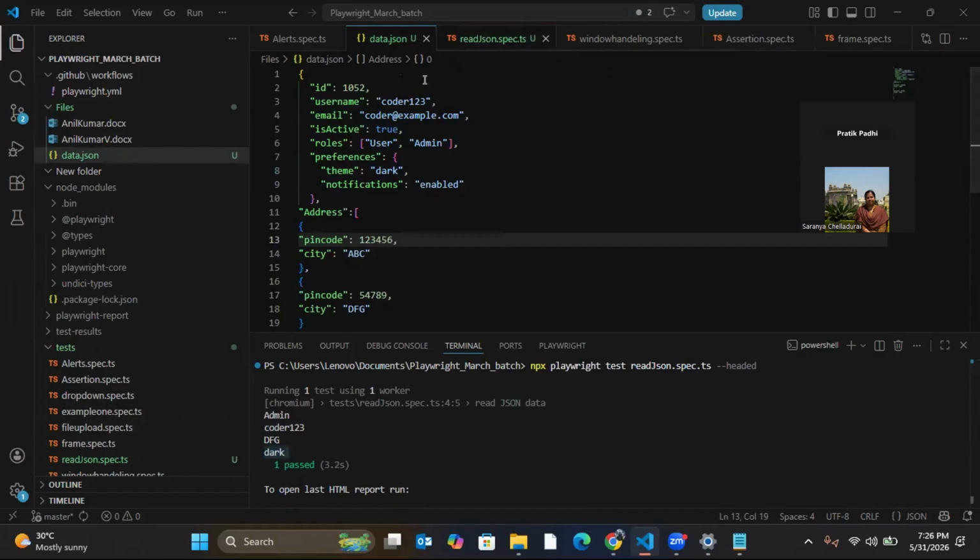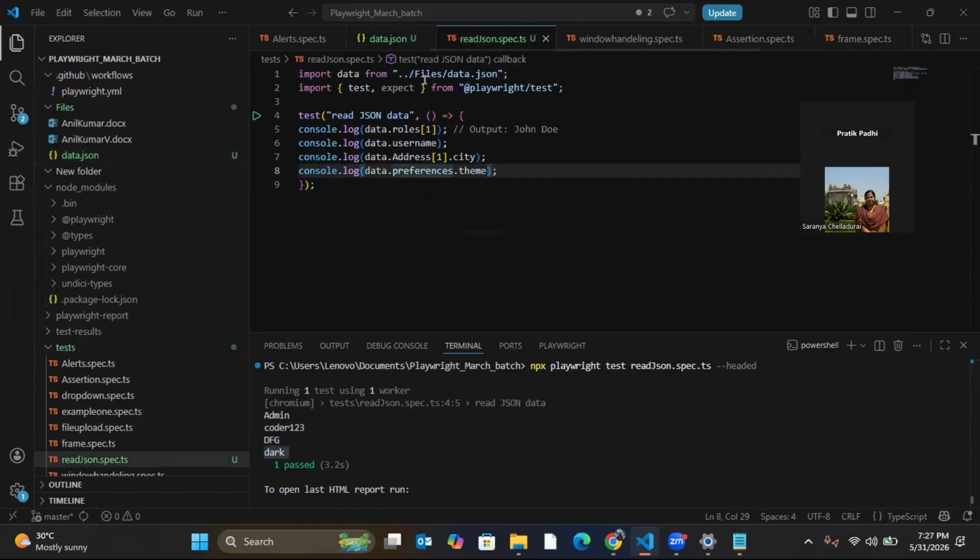In real time also, all the data will not be hard coded in the code. You have to keep it in a JSON file and read it from there. While discussing the framework, we'll see how we'll use all the data from the JSON file. We'll not keep a single piece of data in the code. All the data which you enter in the text area in the UI will come from the JSON file only.